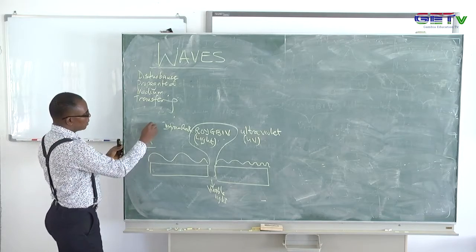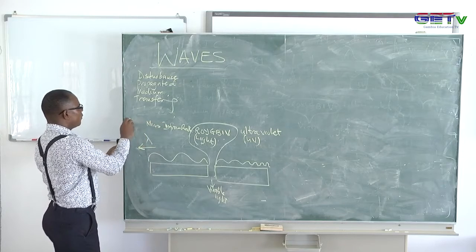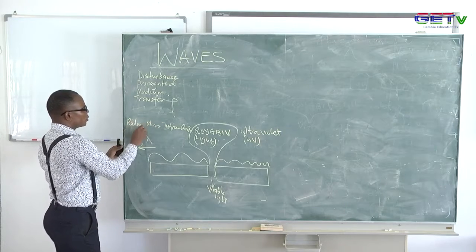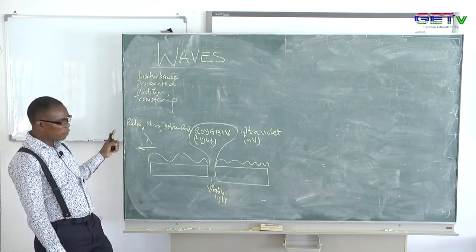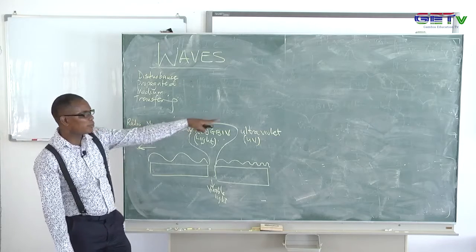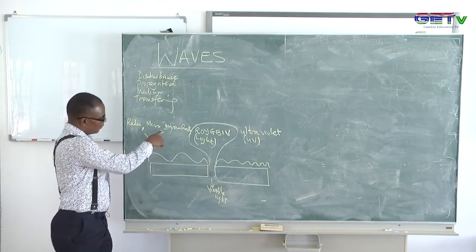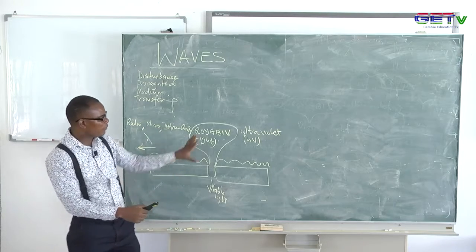So now we look at microwave. Microwave follows, and now we have radio over there. So I have the radio wave at the extreme here with a bigger wavelength, and the wavelength keeps reducing as I go towards that end. We'll have microwave, followed by infrared, and then the visible form.